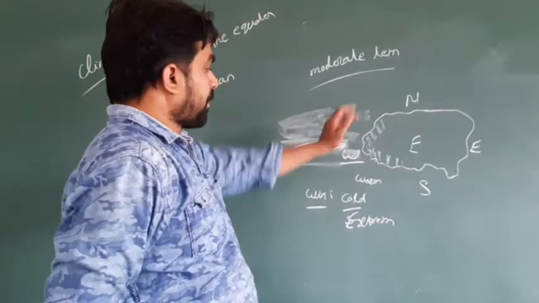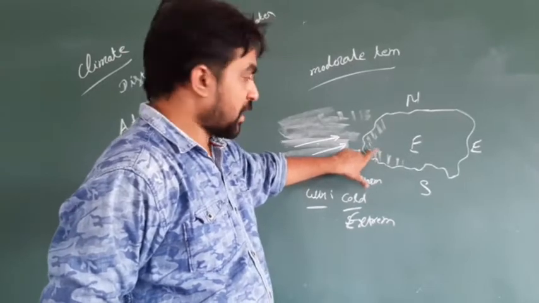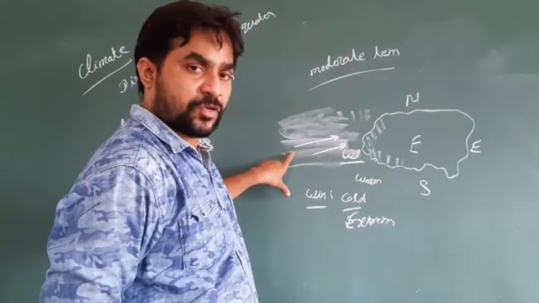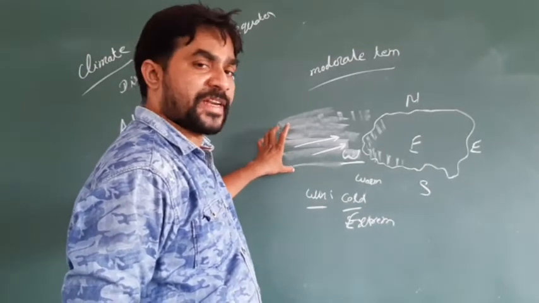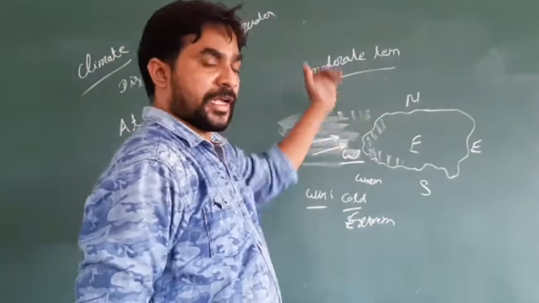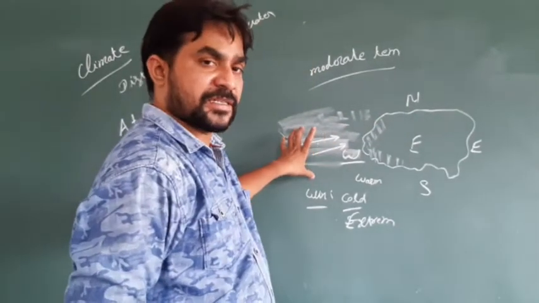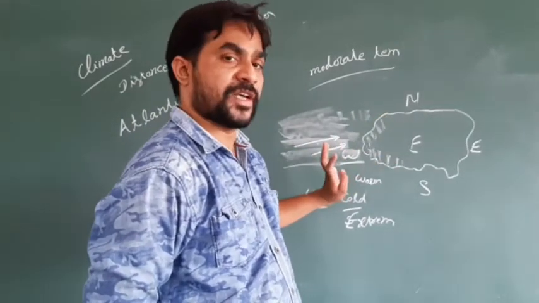The western side of Europe is near the Atlantic Ocean, and because of the Atlantic Ocean, the winds coming from the Atlantic and blowing towards the European side bring some warmness to Western Europe.